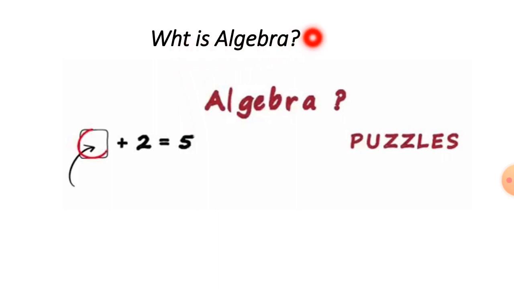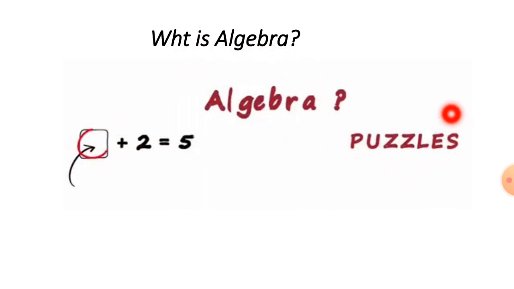What is algebra? Algebra is a puzzle. For example, a box plus 2 is equal to 5. Now we have to find the number that we should add to 2 so that the answer will come 5. This is like a puzzle.